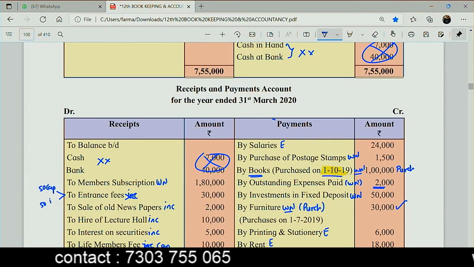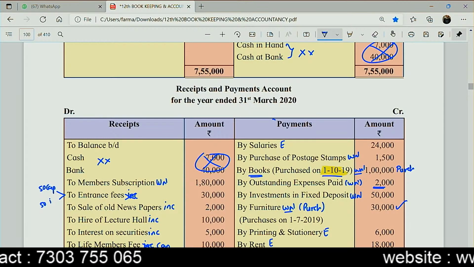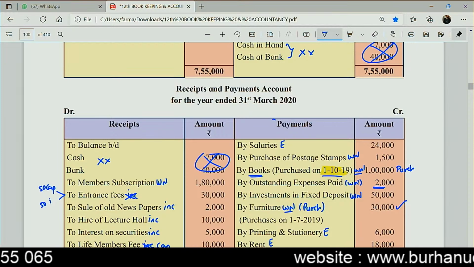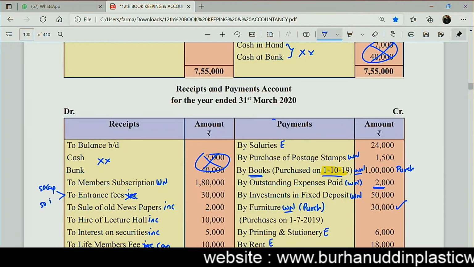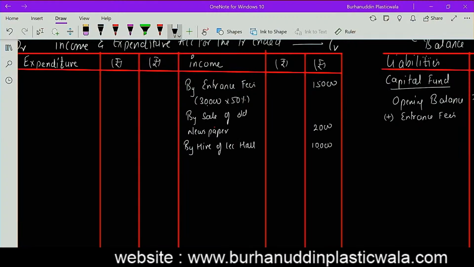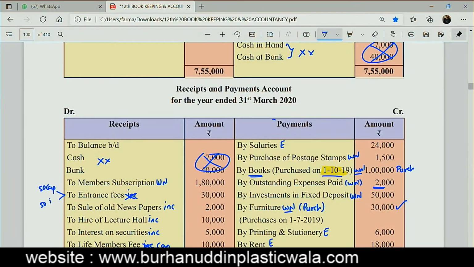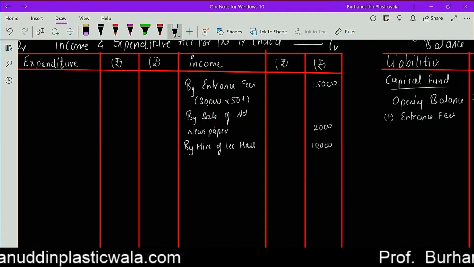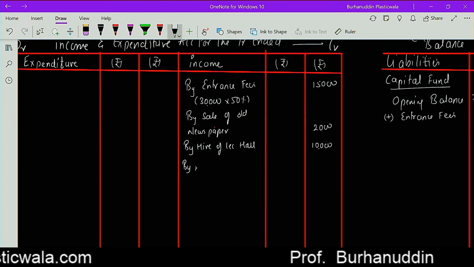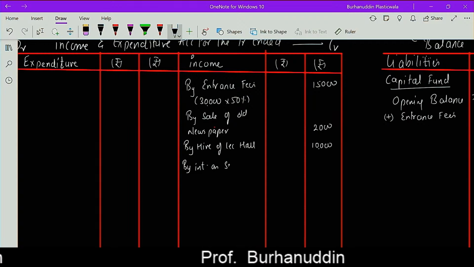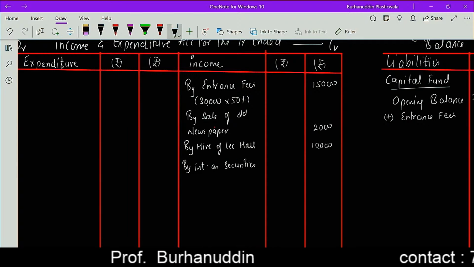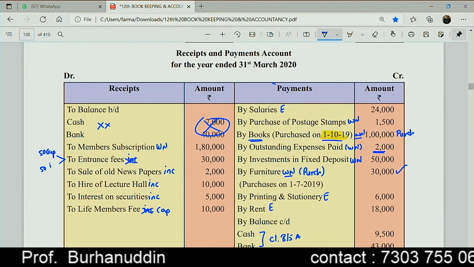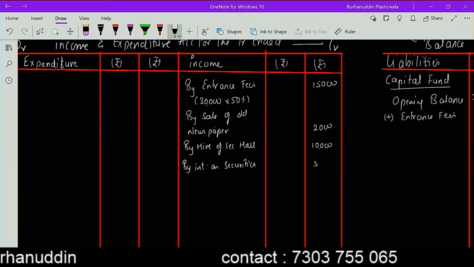Netra, I am going to be a little fast now, and थोड़ा shortcut ज़्यादा use करूँगा मैं अभी, so that we can complete this question fast also, and I'll waste less time of yours. Interest on securities 5,000. So here by interest on securities 5,000.